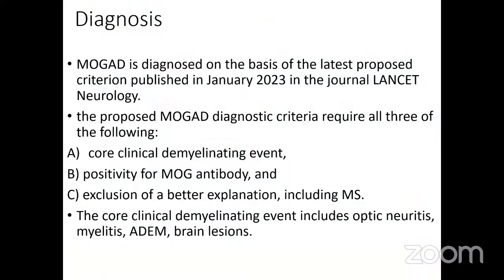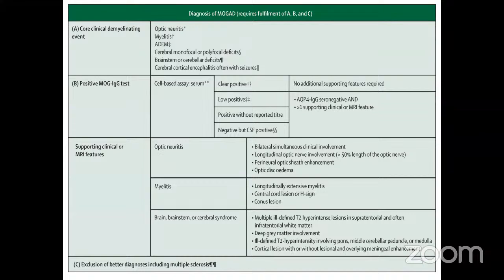Diagnosis. MOGAD is diagnosed on the basis of the latest proposed criteria published in January 2023 in the journal Lancet Neurology. The proposed criteria require all three of the following: a core clinical demyelinating event, positivity for MOG antibody, and exclusion of a better explanation, including MS. So this is a chart showing the various diagnostic criteria required for diagnosis of MOGAD. All criteria, that is A, B, and C, need to be fulfilled to be diagnosed as a case of MOGAD.